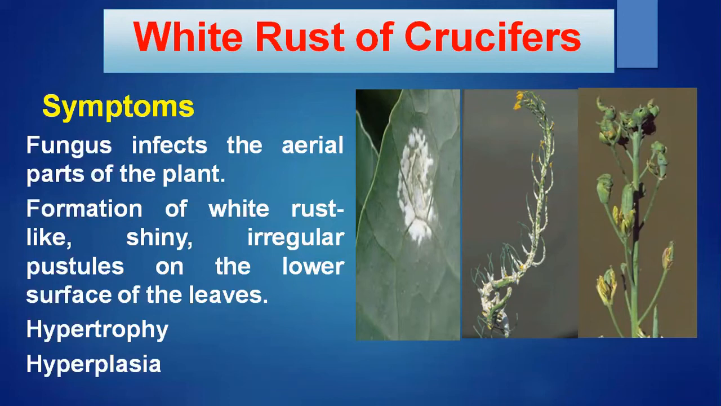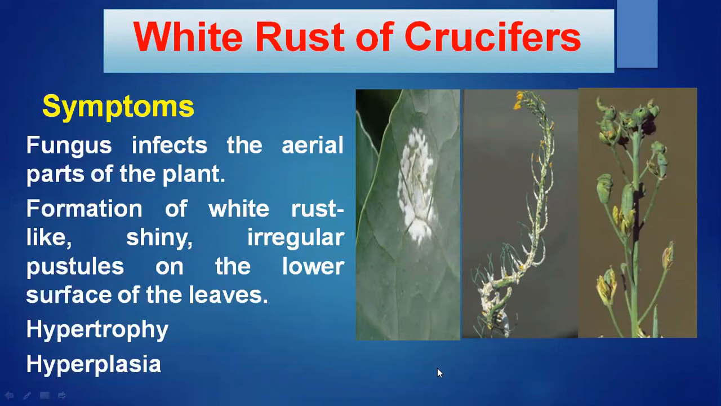The next important symptom is the formation of white rust-like shiny irregular pustules on the lower surface of the leaf. Here you can see these white rust shiny irregular pustules on the lower surface of the leaf. So why is it called white rust? Because initially it will be light reddish rust color. After that it changes to white shiny. That's why it is named white rust of crucifers. And you see the formation of these pustules on the lower surface of the leaves.